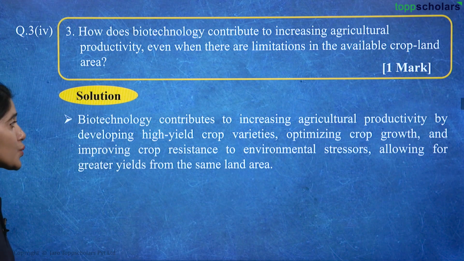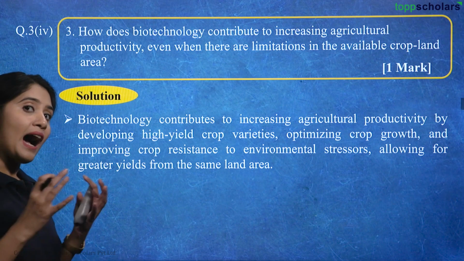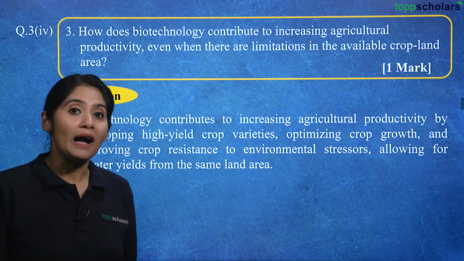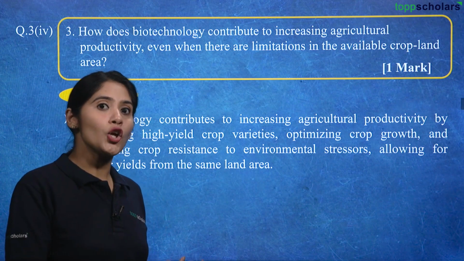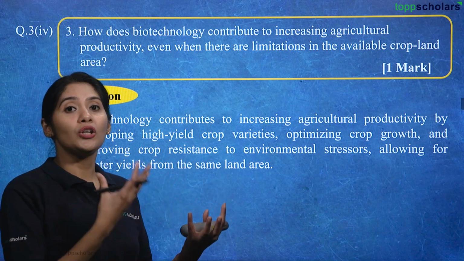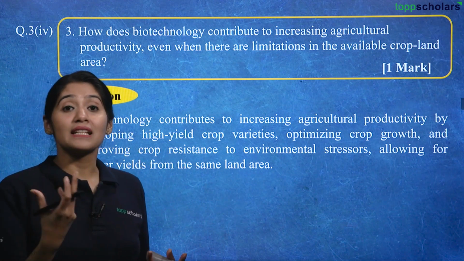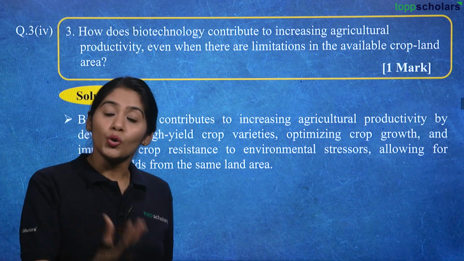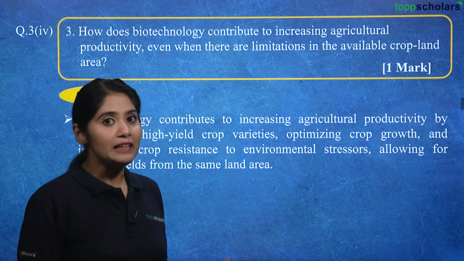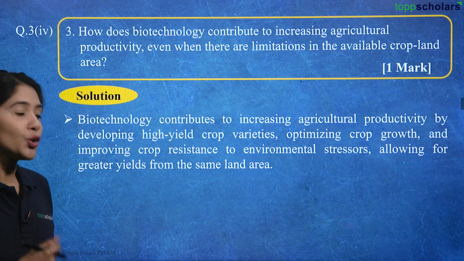Biotechnology contributes to increasing agriculture productivity by developing high yield crops. So, biotechnology helps a crop to generate a lot of output. If there is a grain, if there is a millet plant, those crops will be high yielding because of the contribution of biotechnological tools.